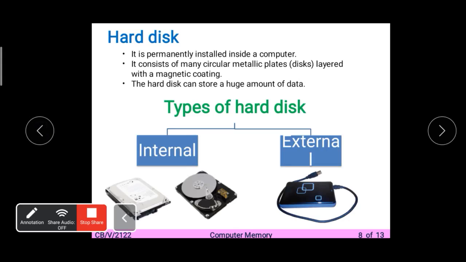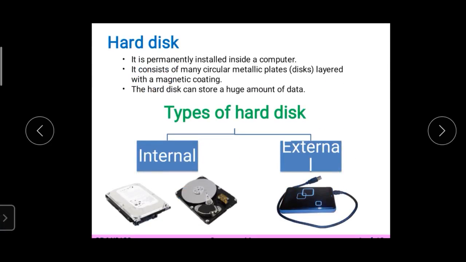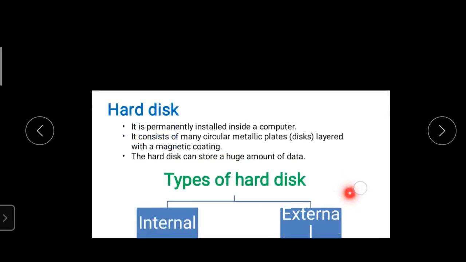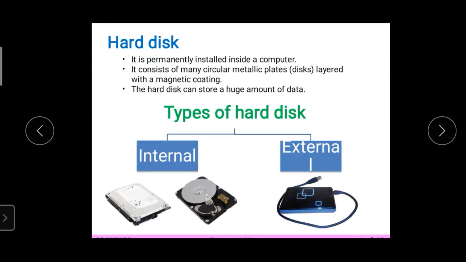One thing you have to remember about the external hard disk is that it is removable, meaning you can attach one USB hard disk to multiple computers. It is not that a hard disk can be attached to only one computer. But the internal one is by default in your computer system, so it is available for one computer, one internal hard disk. An external one can be attached to multiple computers, and you can connect it via USB drive.